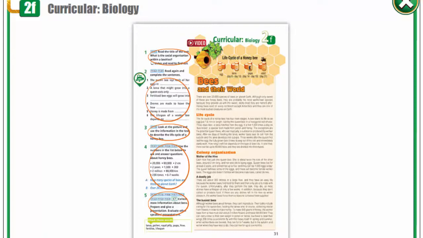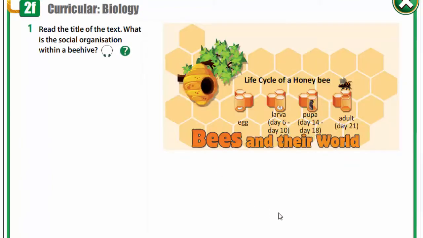Hello dear students, today we are going to continue our talk about the animal world, and today we are going to speak about interesting insects as bees. Open your books at page 31, exercise 1. Read the title of the text. What is the social organization within a beehive?